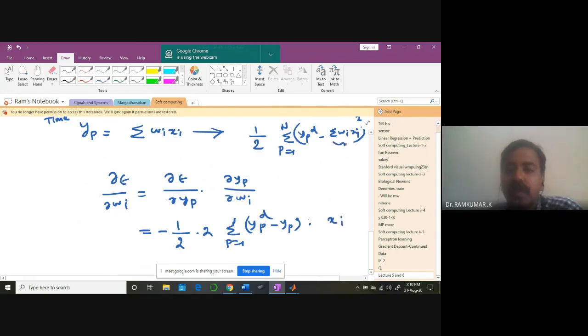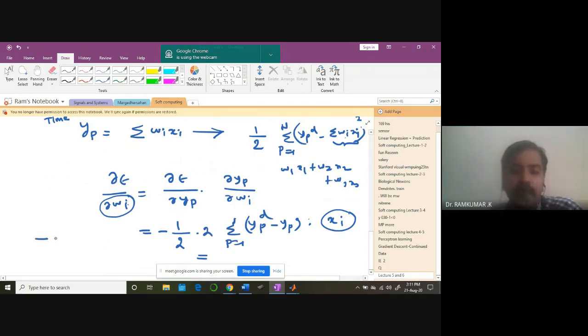You are working with respect to one specific wi; if you open the sum, w1 x1, w2 x2 and so on are there, but the derivative with respect to one specific wi gives xi. So this is what the expression is.